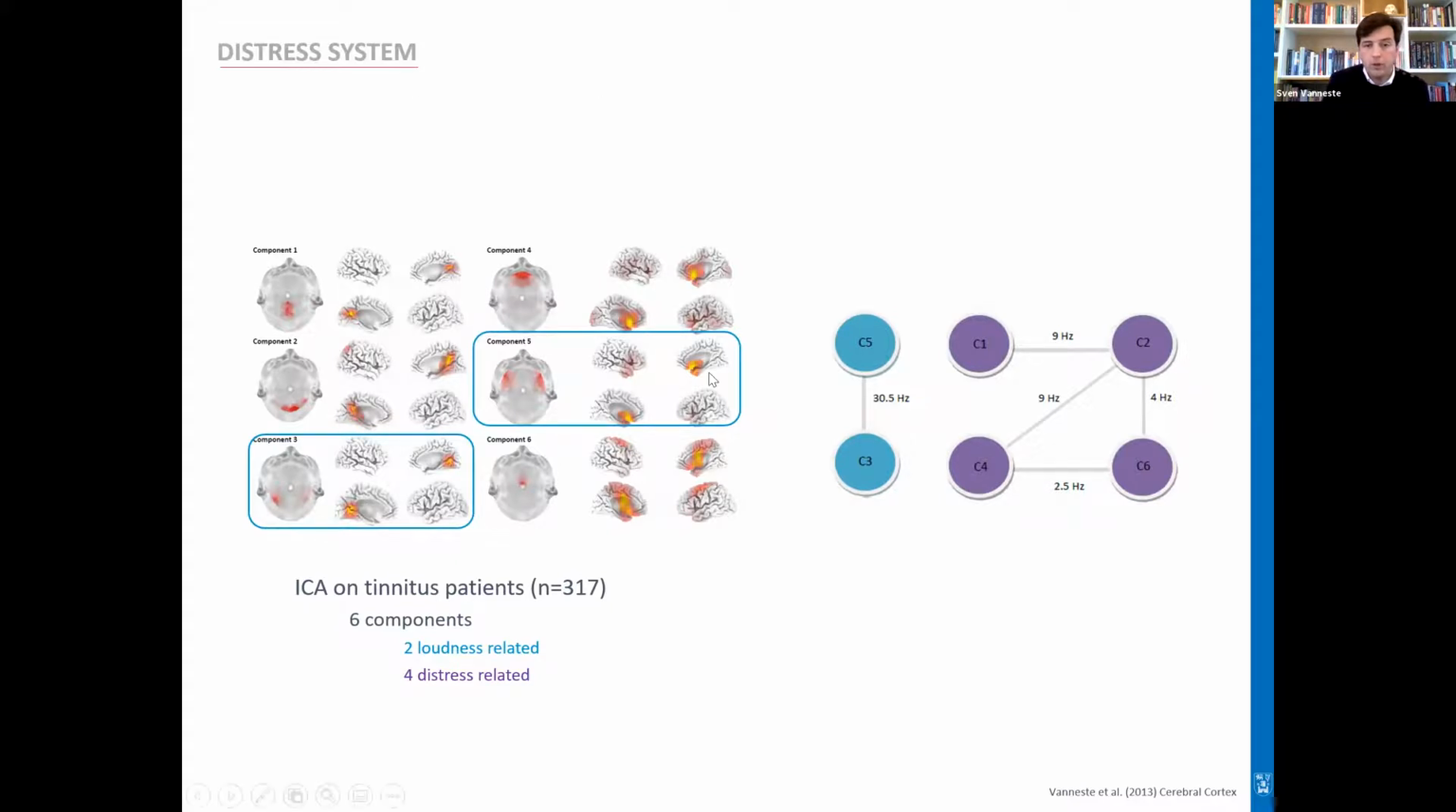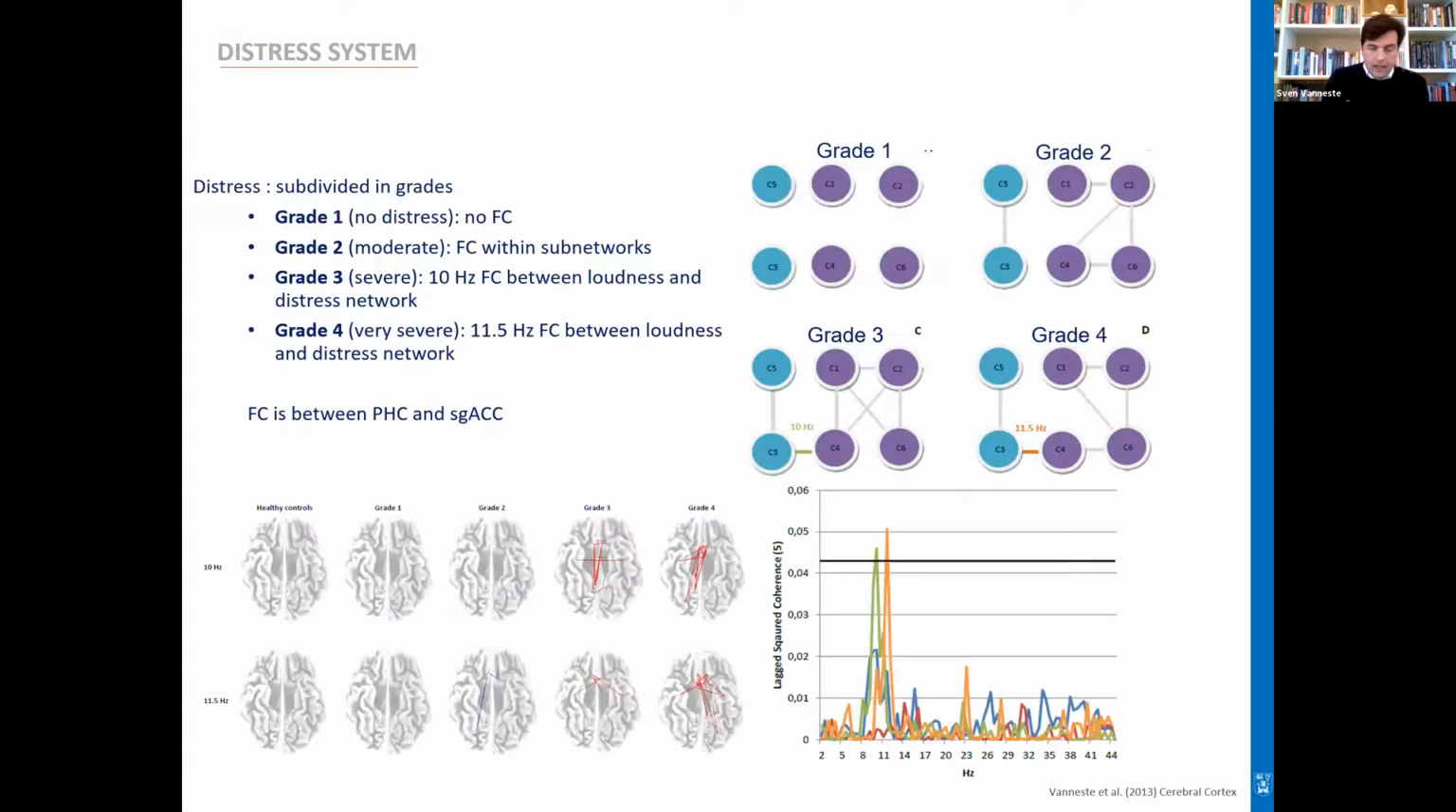The 2 components are basically shown in this figure by the light blue color, and the purple are basically the distress networks involved in it. Now, in a follow-up analysis, we compared people that had tinnitus but were not distressed about it, those were grade 1, to grade 2s that had moderate stress, grade 3 that had severe stress, and then people that were saying that their tinnitus was unbearable.